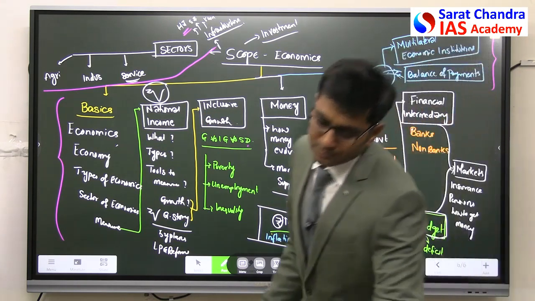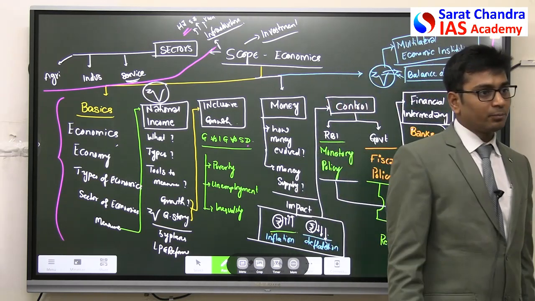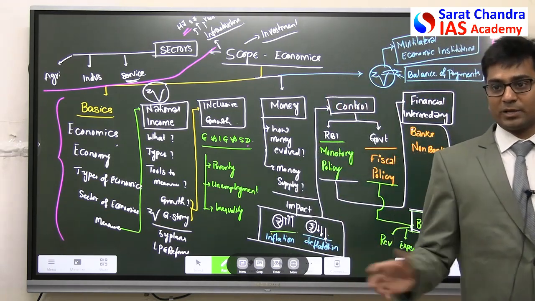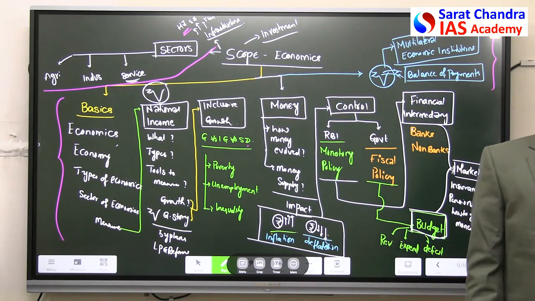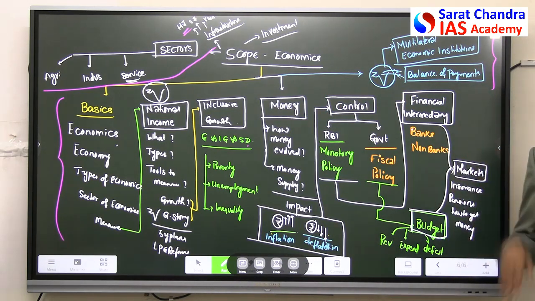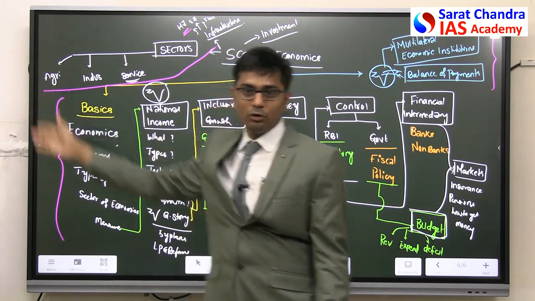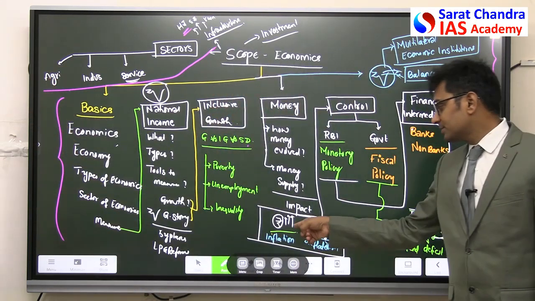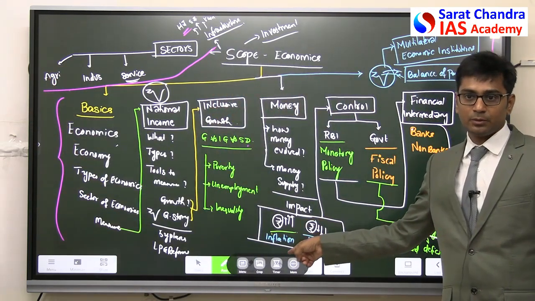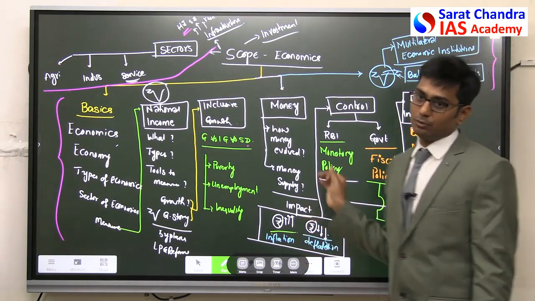So for example, today in the business page they have given an article saying that monsoon woes have inflated food prices. This is the heading that they gave. Because of failure of monsoons, food prices are increasing. Now where do you have to link? Monsoons means agriculture, so agriculture is facing some problems that you have to know, and food prices increasing means price increasing means this one, inflation. So at least if you are able to get that connection, this is going to be solved.